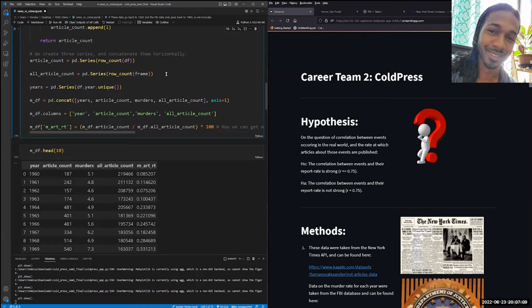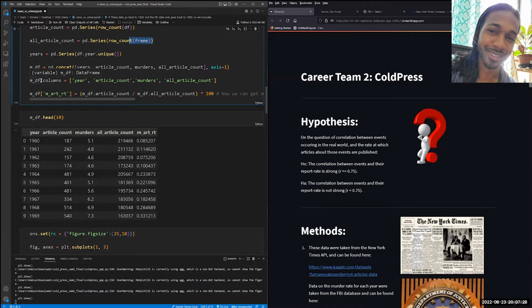I won't bore you too much with this, but this is just a bit of feature engineering. So, we counted the rows, how many rows are in the overall data frame, how many are in our smaller data frame specifically about murder, and we grabbed all the years from the year column of the original data frame as well. We then created this data frame strictly about the topic of murder with these four almost native columns. And then we created this derived column here, which is the rate at which articles are published.